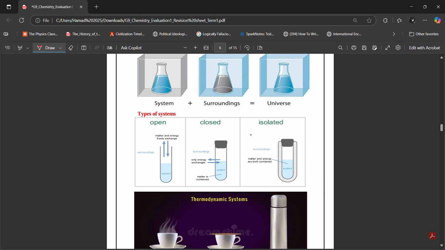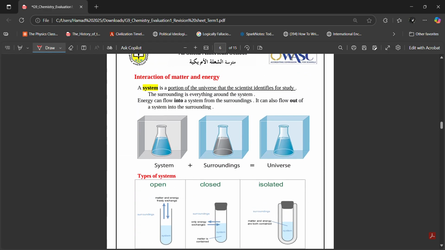Yeah. So Ibrahim, interaction of matter and energy. What is the interaction between matter and energy? So look, a system is a portion of the universe that the scientist identifies for study, right? The surrounding is everything around the system. Energy can flow into a system from the surroundings. It can also flow out of a system into the surroundings. What does this mean? This is basically, Ibrahim, how scientists see the world.